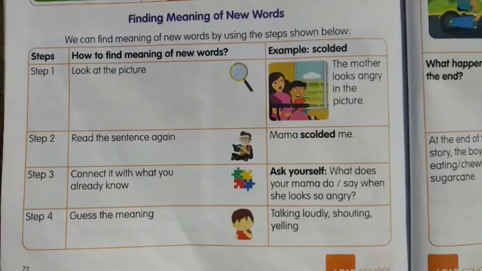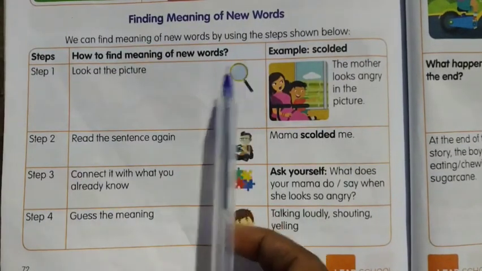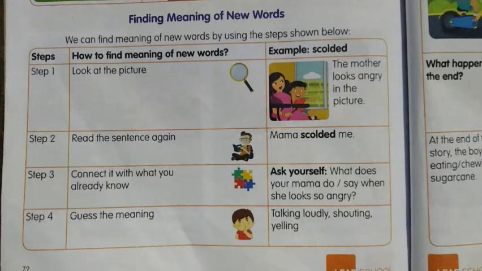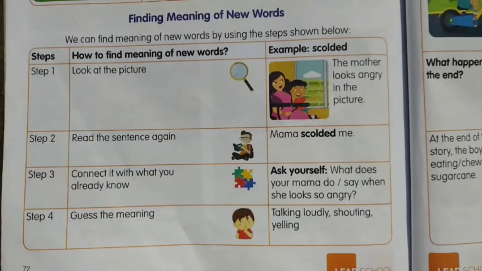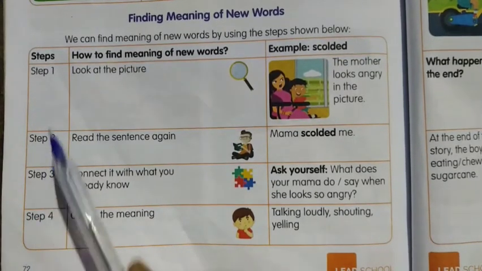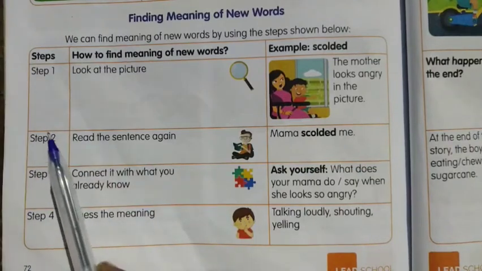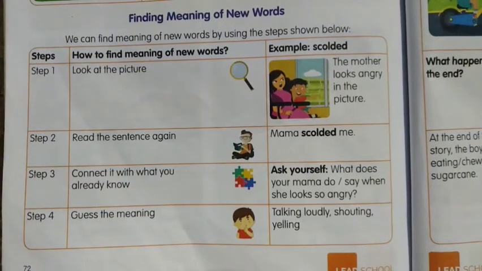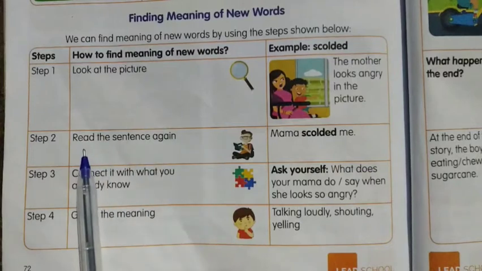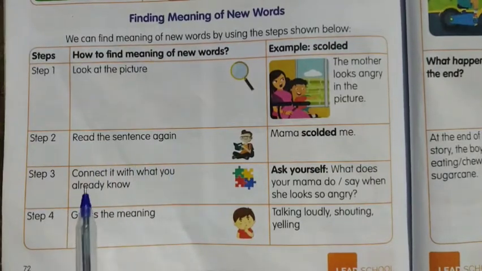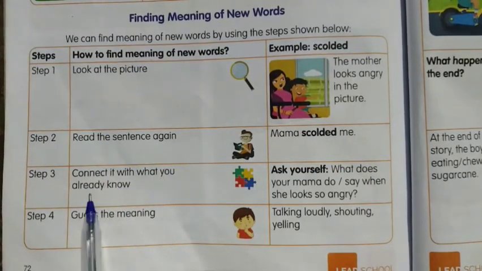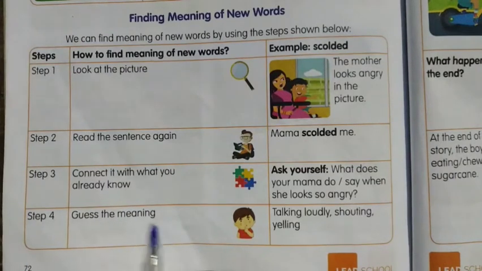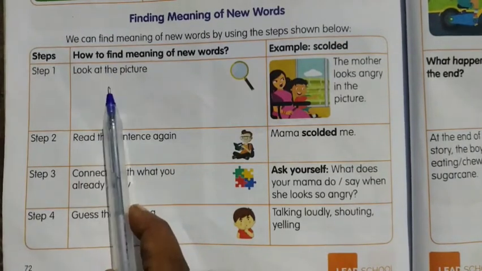The next one is finding the meaning of new words. How to find the meaning of the new words of the story. There are 4 steps to find the meaning of a new word. Look at the picture. Read the sentence again. Connect it with what you already know. Guess the meaning. First, you have to look at the picture.